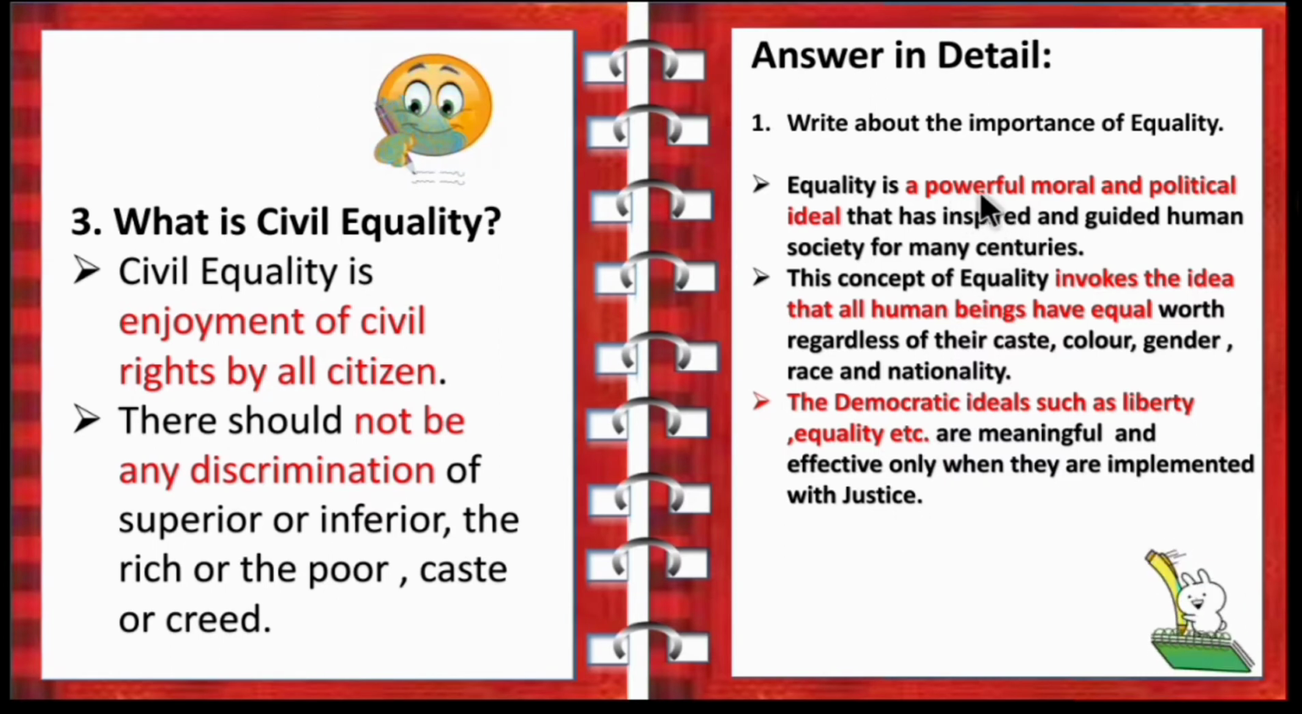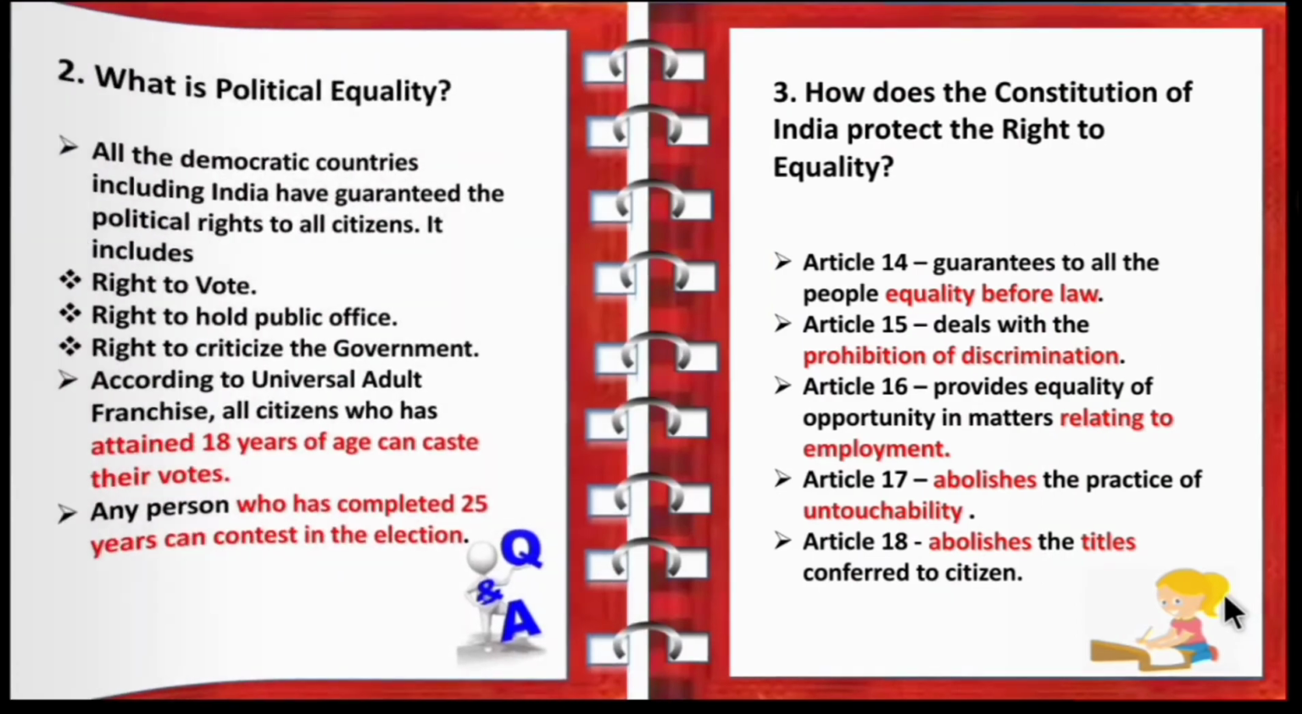So children, the points which I have highlighted in red are the main points. So you can write this answer in 3 points. So first one is, it is a powerful moral value, and second point is, it invokes the idea that everyone is equal in the society, and third point is, equality and liberty are meaningful only when they are implemented with fair justice. So now let's move on to the second question.